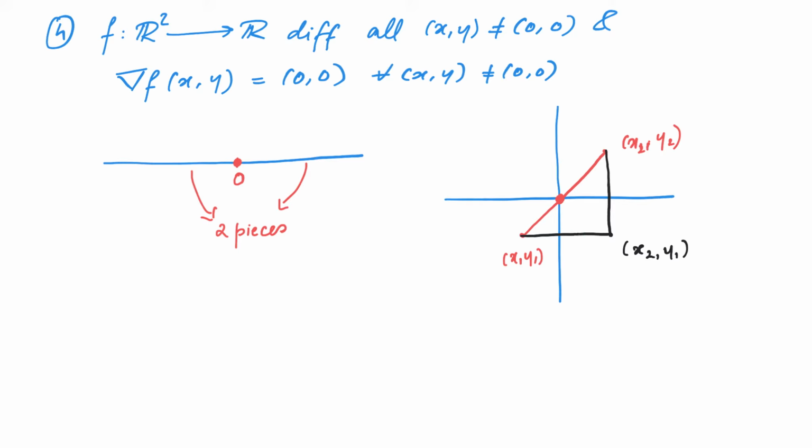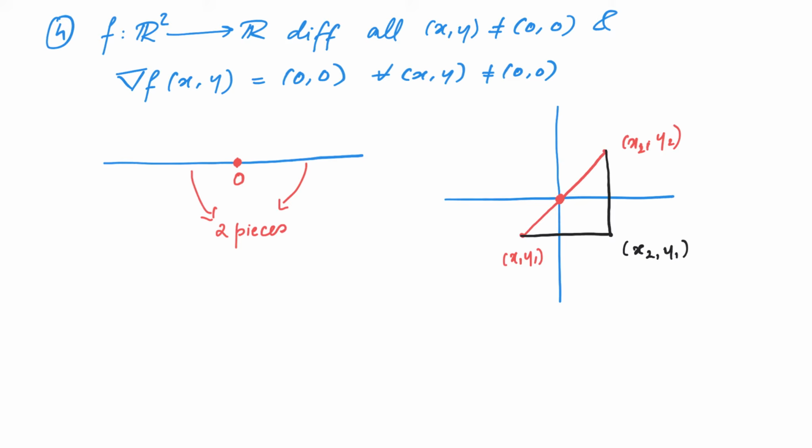Otherwise, f(x2, y1) has to be different from f(x2, y2), which means that there is some point in this line segment where the gradient is non-zero. So either way, there will be some point where the gradient is going to be non-zero. Here, notice that when I say non-zero, I mean it as a vector, a non-zero vector. So whatever be the case, we have found a point where the gradient is non-zero.